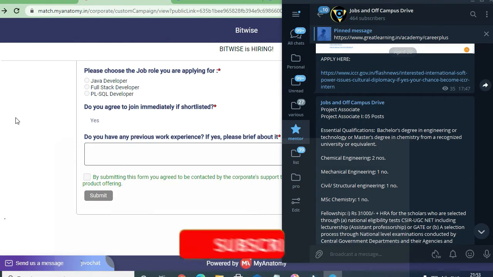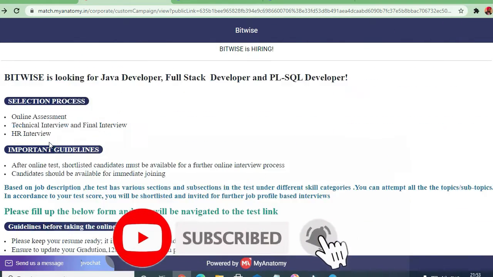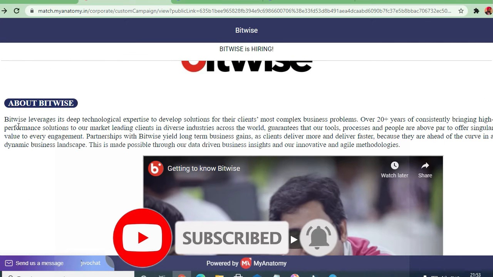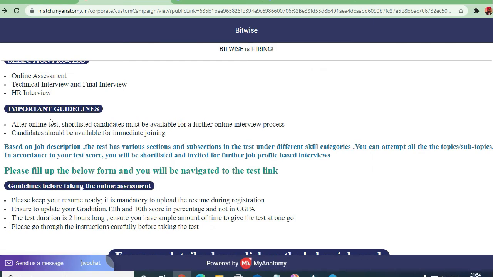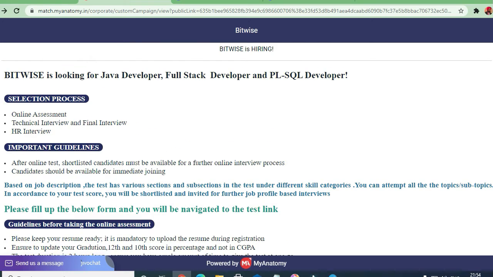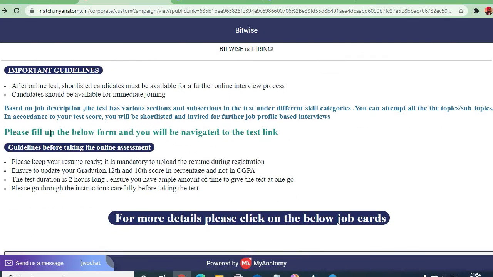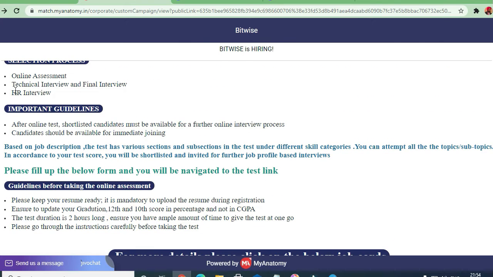So guys, let's discuss this job profile, which is of Bitwise company. Bitwise is a very good company and they have over 20 years of experience. So what is the selection process? An online assessment will be there. First there will be a test of 2 hours. After that test you will be called for a technical interview, and a final interview will be there. After that there will be an HR interview. This will also be an elimination round. So guys, you can apply according to that.